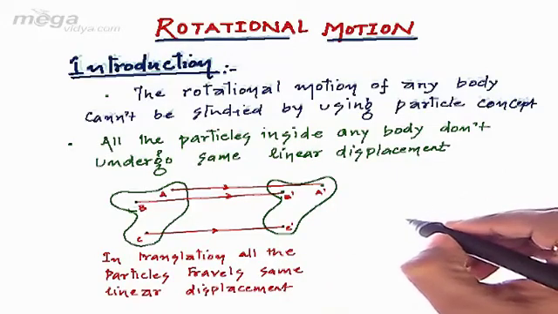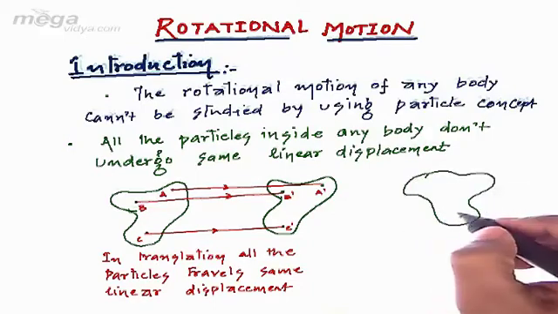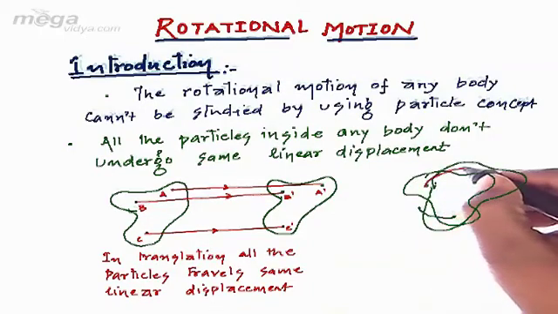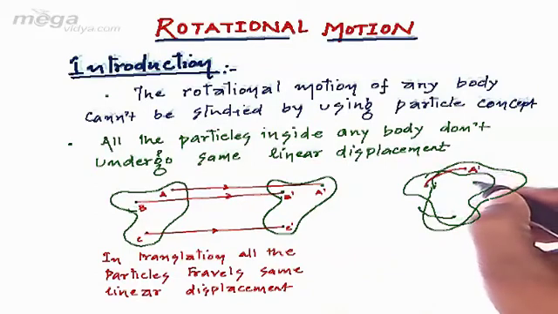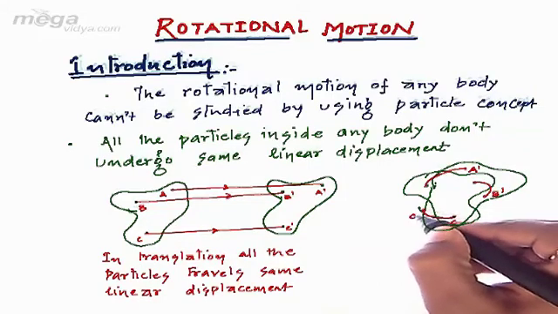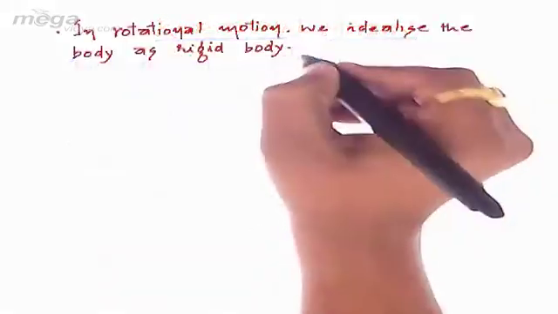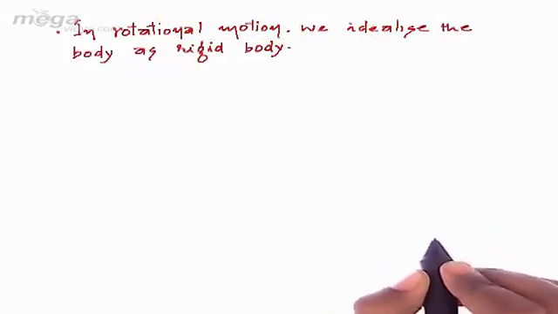In this given figure, we are going to take another rigid body. As we rotate this body, point A will be shifted to some point A dash, point B will be shifted to some point B dash, and point C will be shifted to some point C dash. Thus we can see that in rotational motion, the particles undergo different linear displacements. Basically, in rotational motion, we idealize the body as a rigid body.